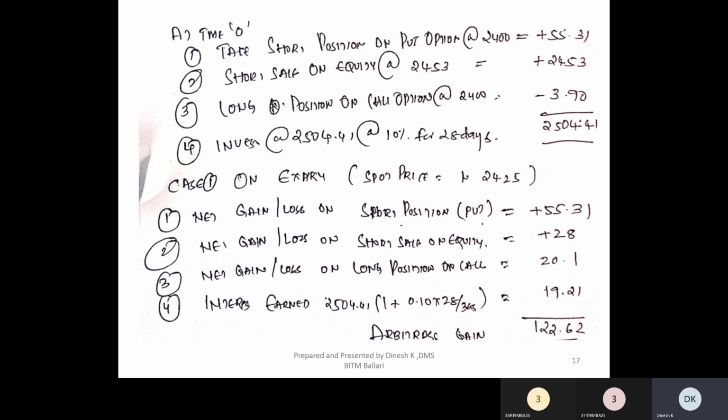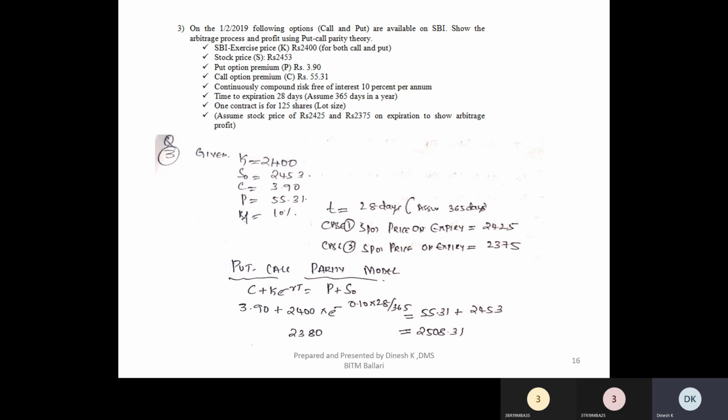Strike price of the put option. Okay, just change the question there, because the solution is interchanged. So just change the solution and the question. Call option price is 3.90 and the put option price is 55.30. Okay, just change the question there. Fine. Okay, so just make the correction in the question paper.